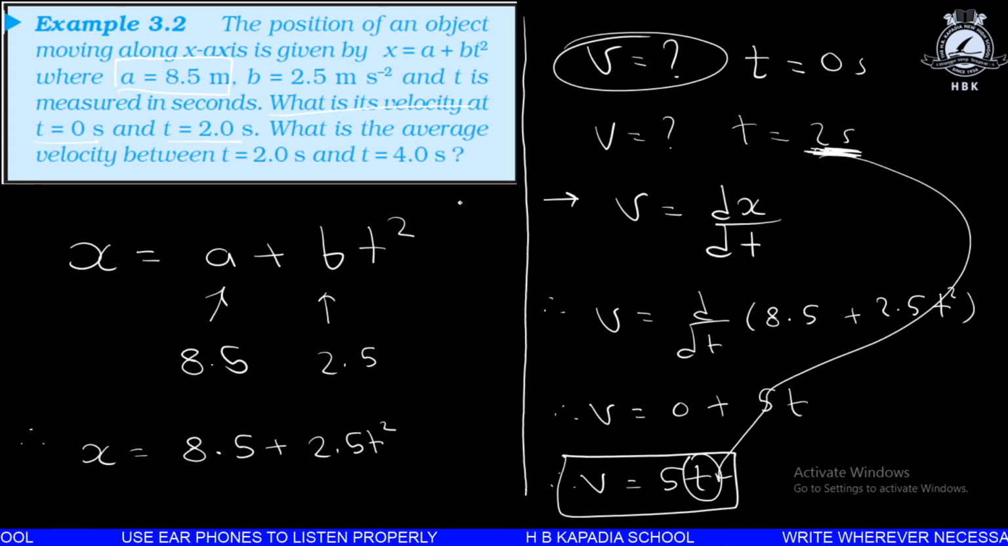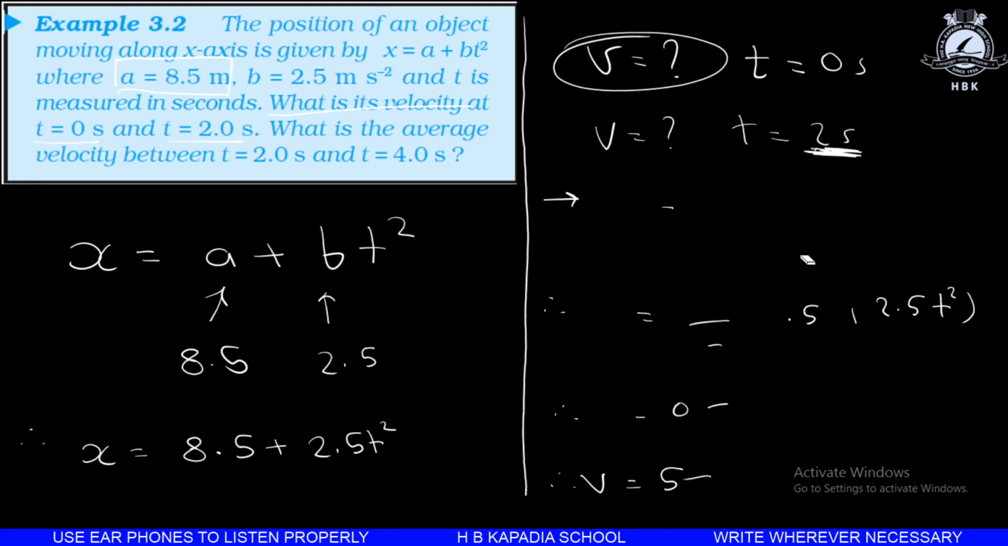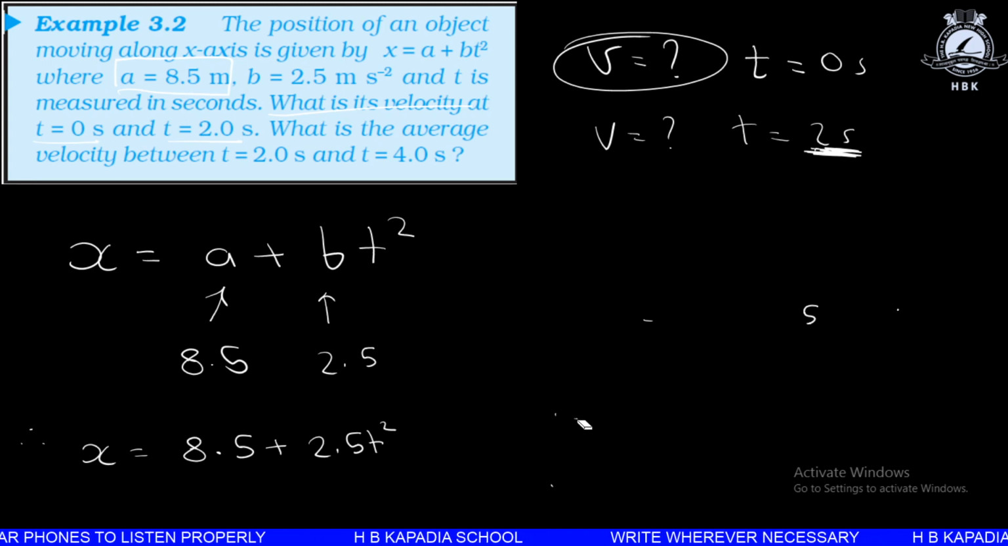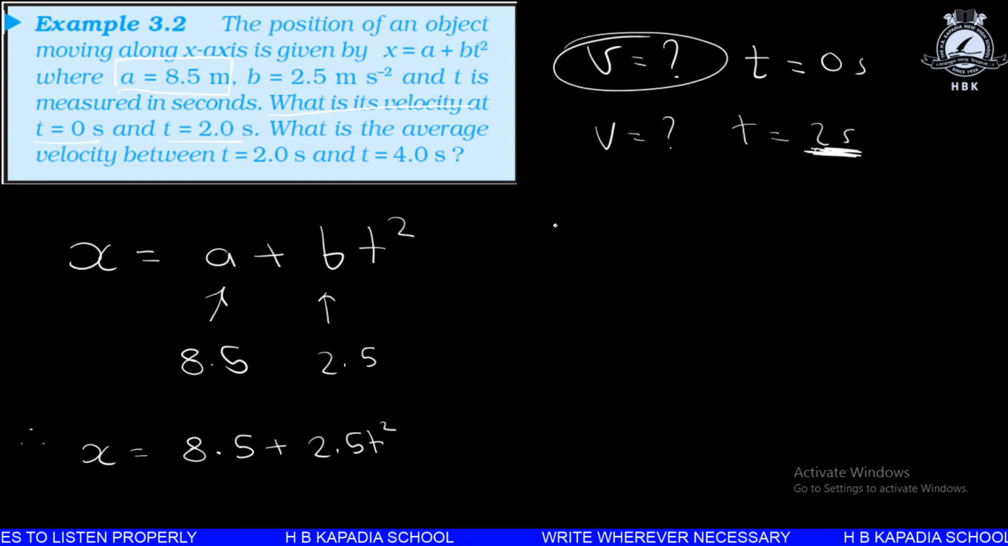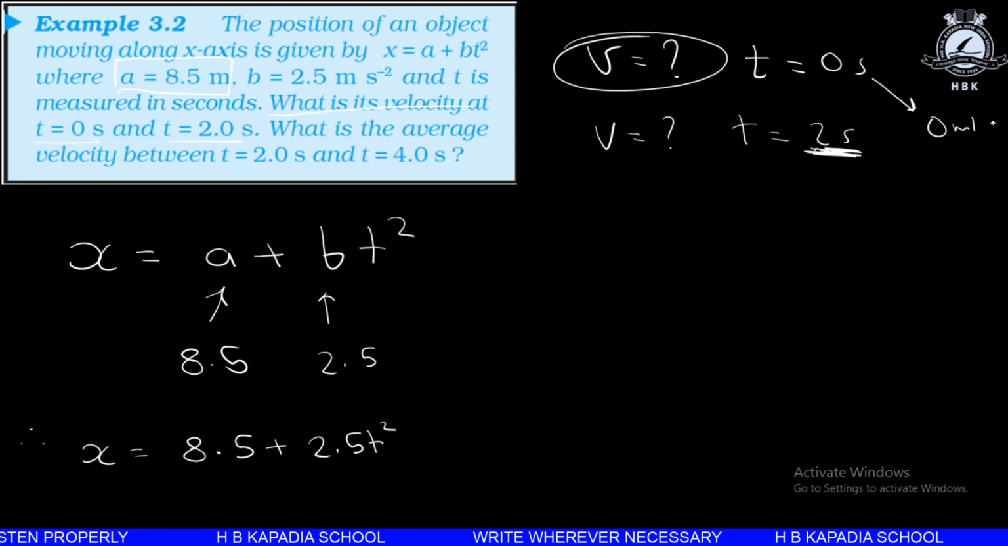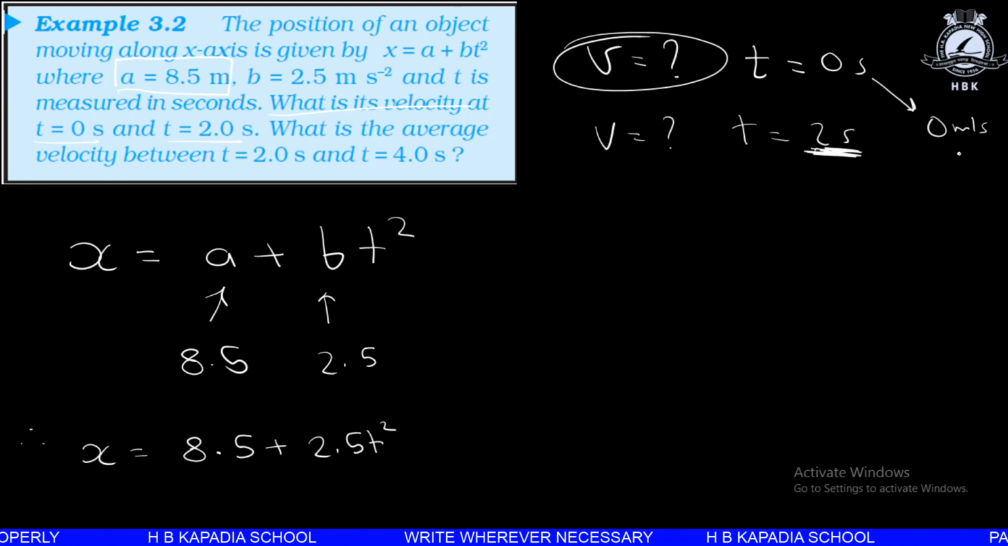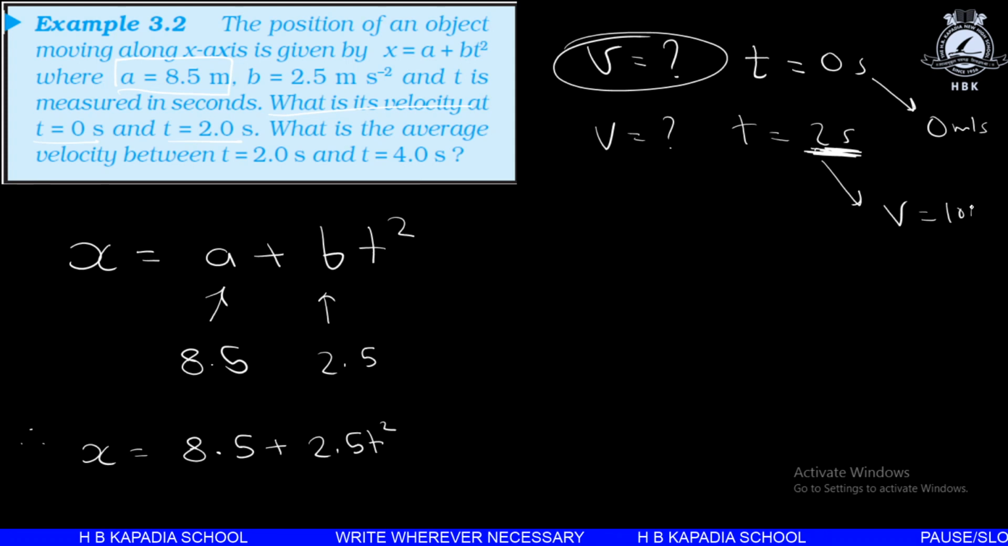So we got two answers. I'm writing down over here. So velocity when time t is equal to 0 second is 0 meter per second, and when it is 2 second, we got velocity v is equal to 10 meter per second. So these are the two answers.